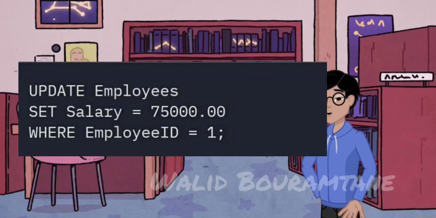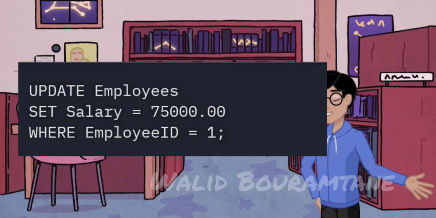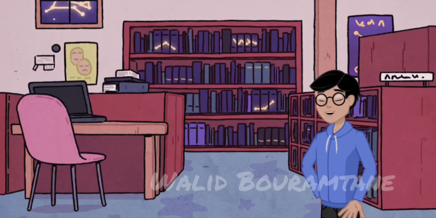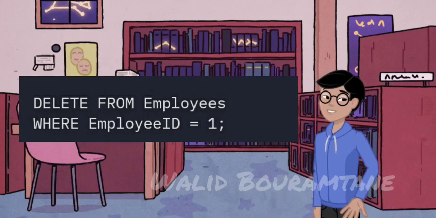Updating data. To modify existing records, you use the UPDATE statement. This command updates the salary of the employee with ID 1. Deleting data. The DELETE statement removes records from a table. This command deletes the record of the employee with ID 1.